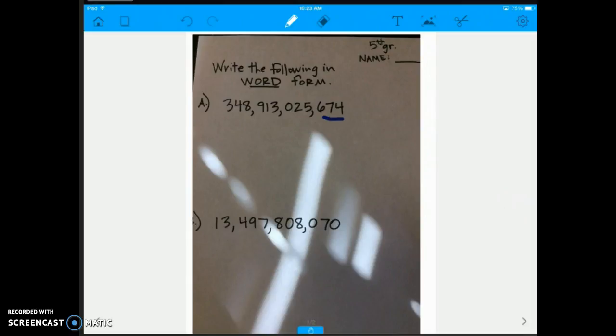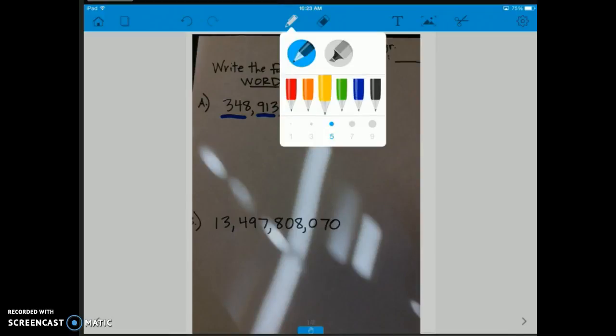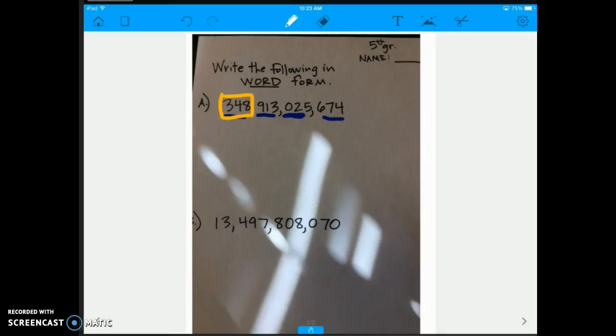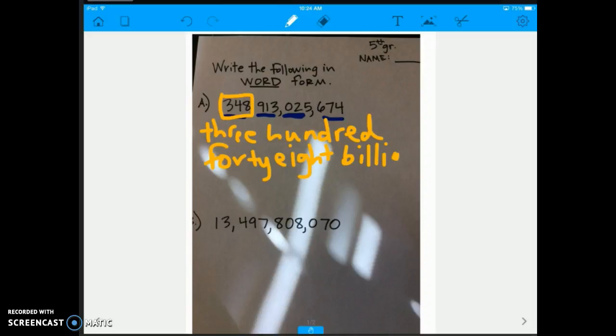There's my first paper, my ones period, my thousands period, millions period, billions period. So it's looking like I have, there is my highest place value, my billions. So I'm going to write that first. So I have 348, and then I name the place value, and I am on that billions paper, so I'm going to put billion. Then I'm going to put my comma and move on.